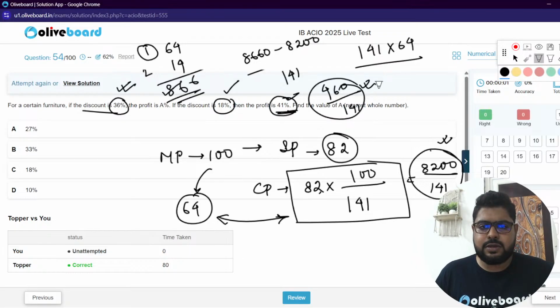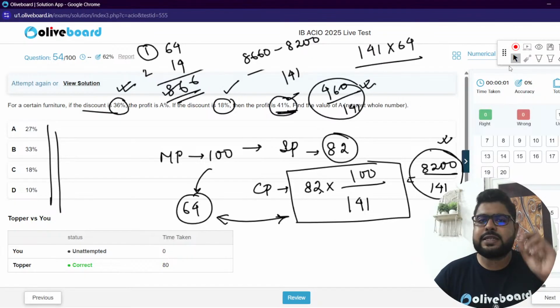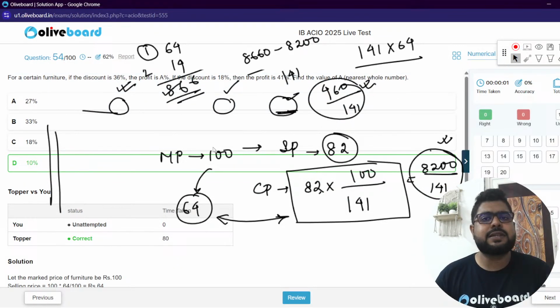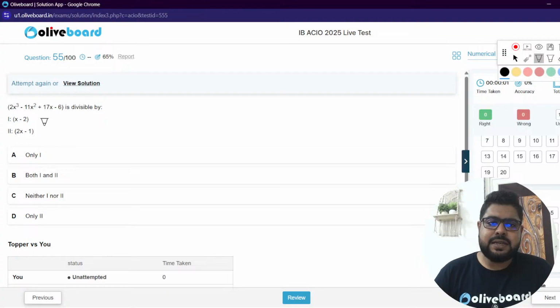It is coming out as 10% के आसपास. Sir, very complicated calculation. That is true. But again, if you look at these options, options से खेल लो. In this case, you don't need to do the 0 calculations. You see 10% ही आ रहा है. देखा? Because I can see the nearest option is 18. That can never be the answer. Just use a little bit of logic. That works. Okay? Just a little bit of logic works. Perfect.